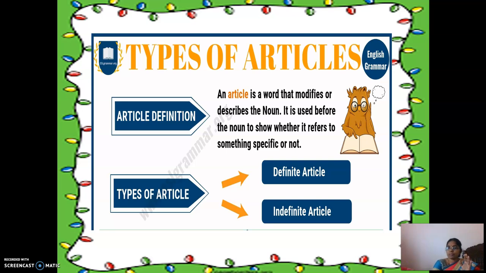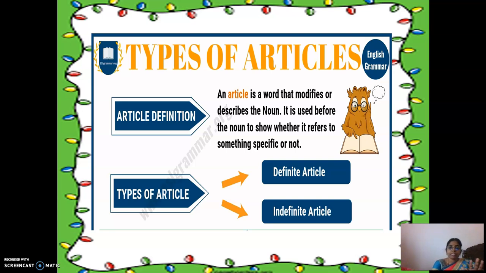So now, types of articles. We have two types of article. What is that? Before that, I want to know what is the definition of an article. I said it before. Now I want you to repeat what is the definition of an article.